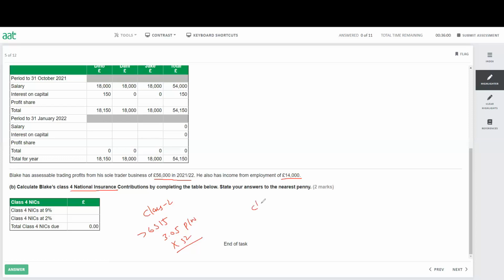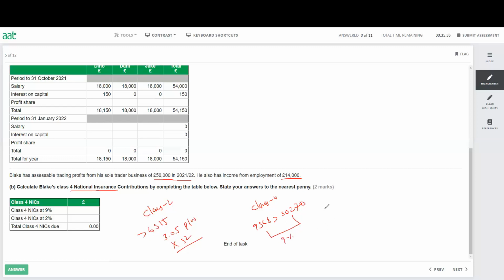The class 4, also simple, it's not very difficult. The threshold is 9568. So if it is more than 9568 and the higher threshold is 50,270, between 9568 and 50,270, the rate is 9%.